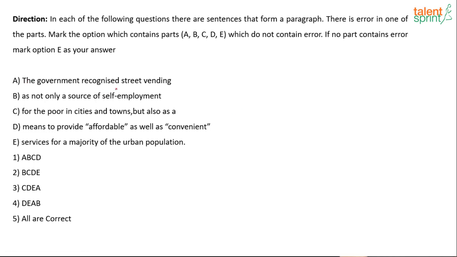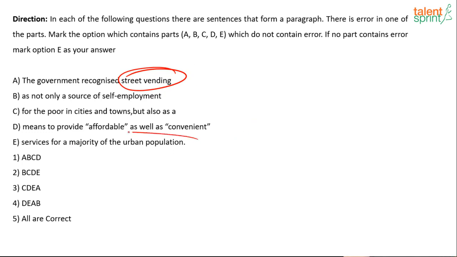The government recognized street vending, so that is what we are talking about. So the government has recognized it as not only a source of self-employment for the poor in the cities and towns, but also as a means to provide affordable as well as convenient services for a majority of the urban population.